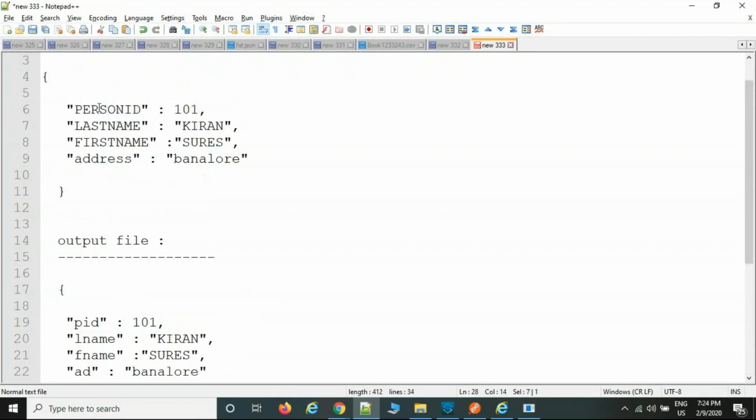I don't know which key you want to map. So I want the person ID value, and that is the reason I was selecting the person ID value. In the payload, last name. In the payload, first name. Like this, we are going to append the data to the target system.